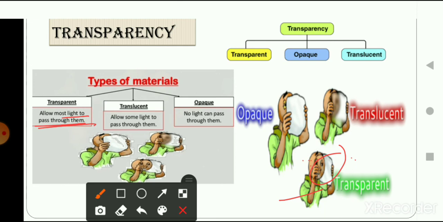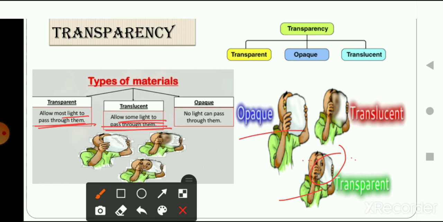Whereas what is the meaning of translucent? Translucent objects allow some light to pass through them. They cannot pass the whole light, but they allow some light to pass through them. And one more thing, in transparent objects, we can see the other side of the object very clearly. But in translucent objects, we cannot do that. We can see that the light is coming from the translucent object, but we cannot see the things or the materials which are on the other side of the translucent thing.